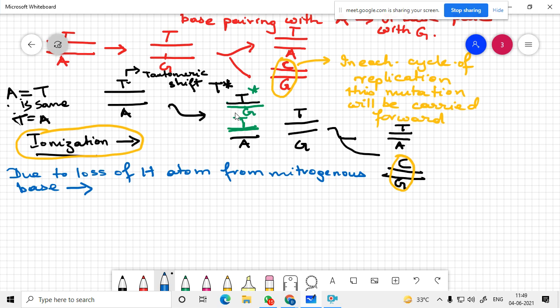An ionization may result. Say it had an NH. The H is lost, and it becomes N plus, in an ionized state.